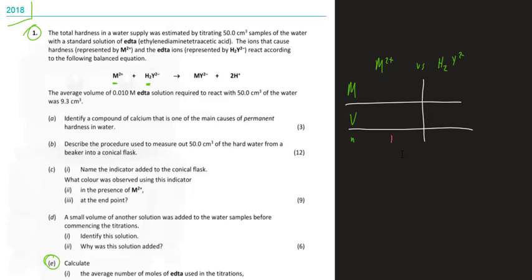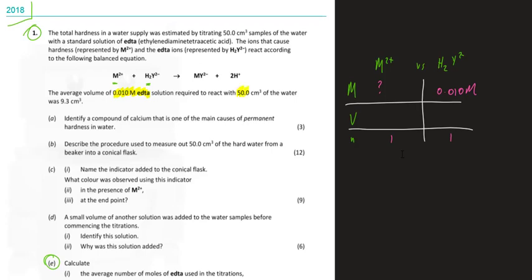Okay, so n values is 1 and 1, and then we can see from here we've got the molarity of EDTA. Okay, so EDTA is 0.010 molar. We don't have the molarity of the metal ions, but we do have volumes.